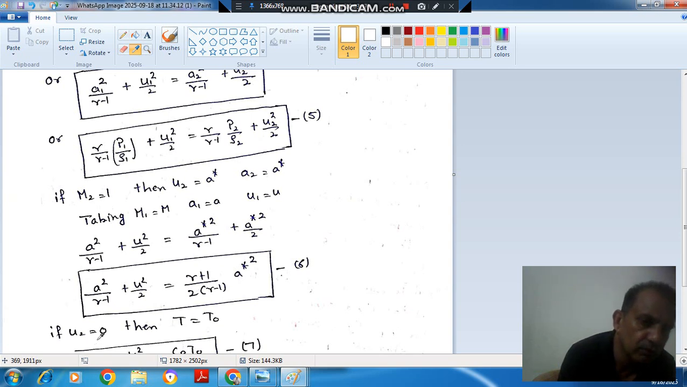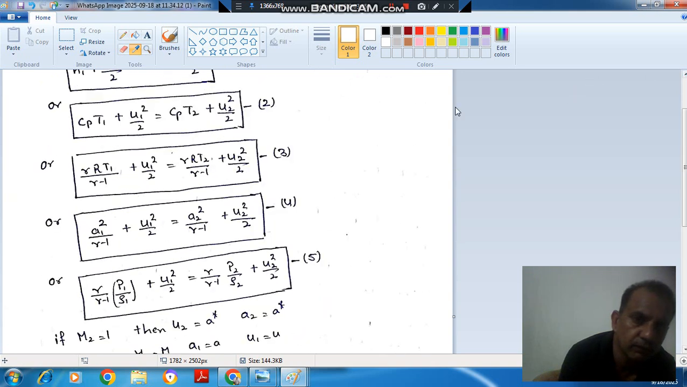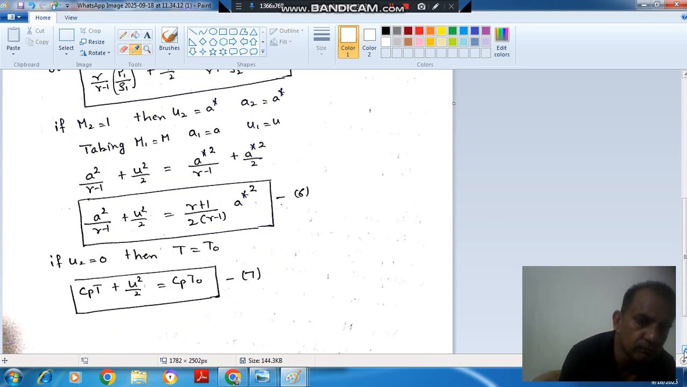Okay. So now if we take this U2 as 0, then it will be the stagnation condition. So we can put then T2 as T02, or we can put T2 as T naught and take this T as T and U. So the next equation will be CPT plus U square by 2 is equal to Cp T naught. So this is the seventh energy equation.